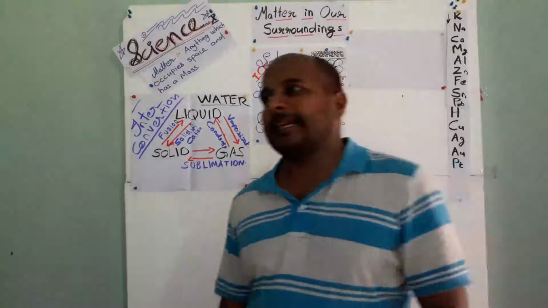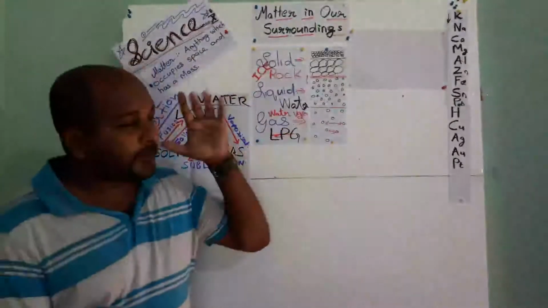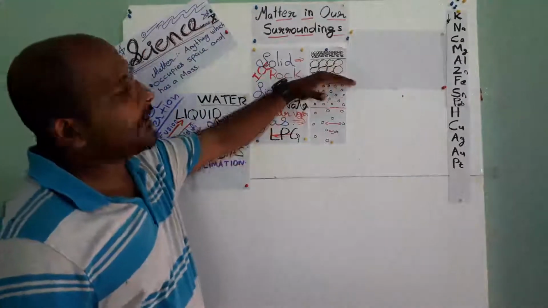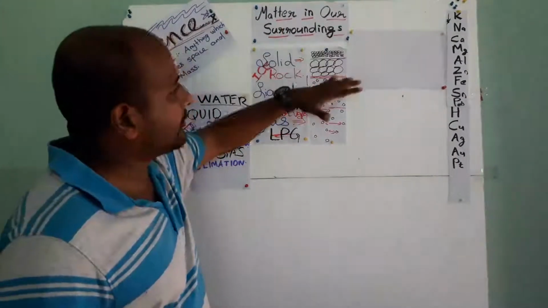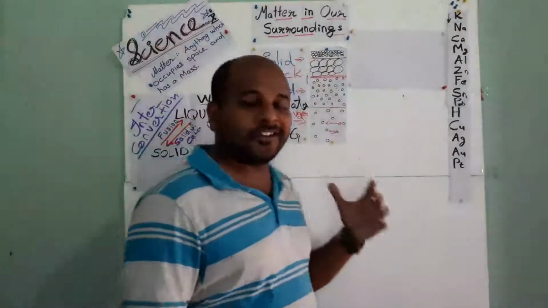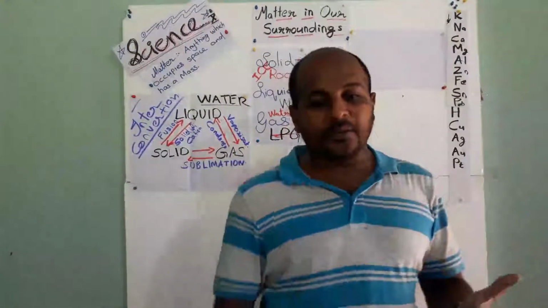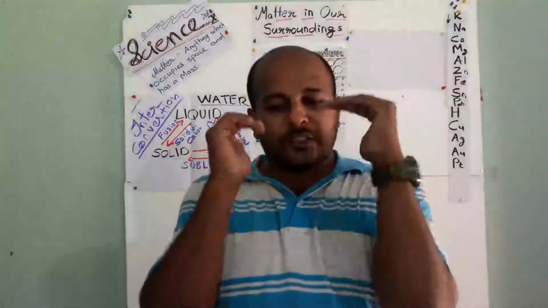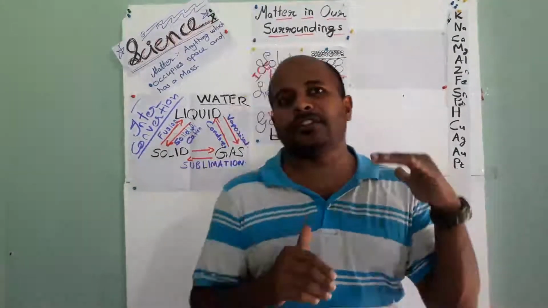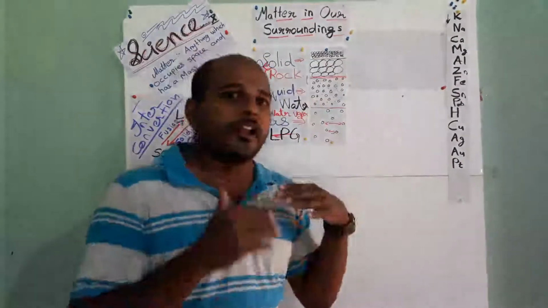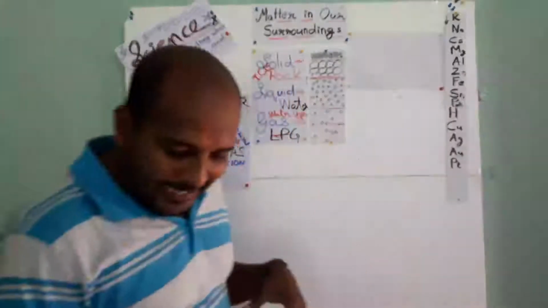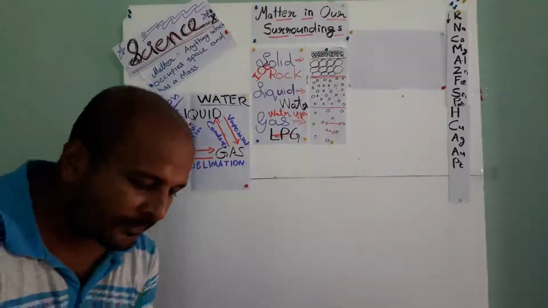Melting happens at a particular point. Understand? If we heat a solid, at a particular point it suddenly becomes liquid. At that particular point, the temperature of that matter will be constant, and that temperature is called the latent heat of fusion.